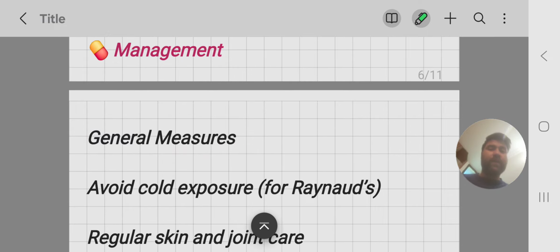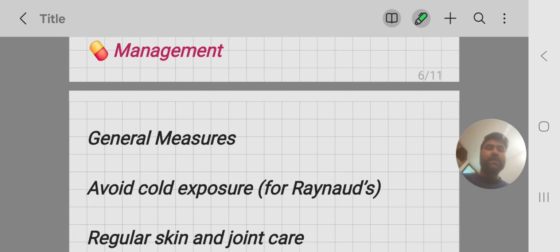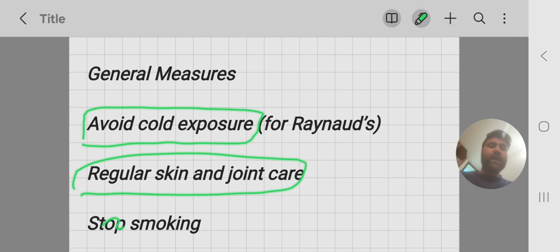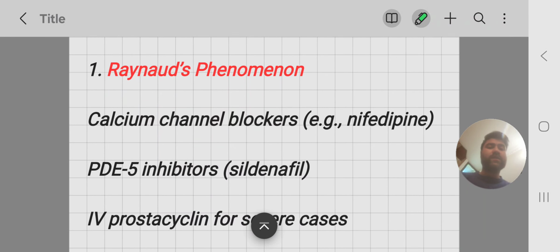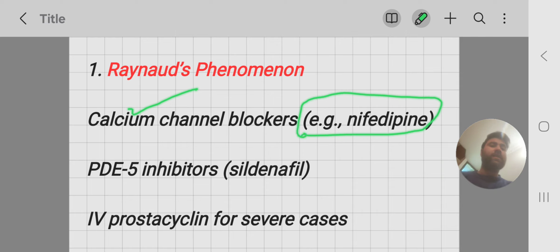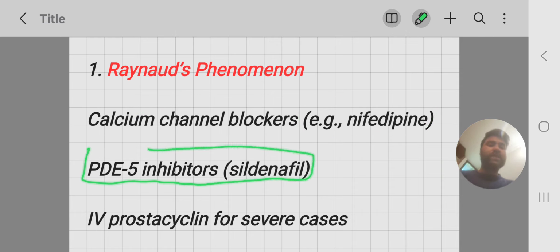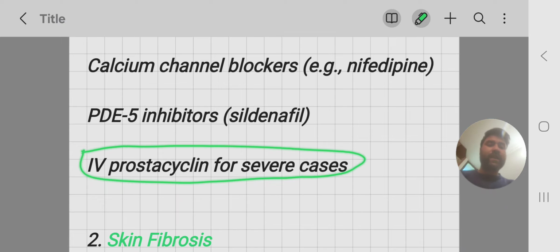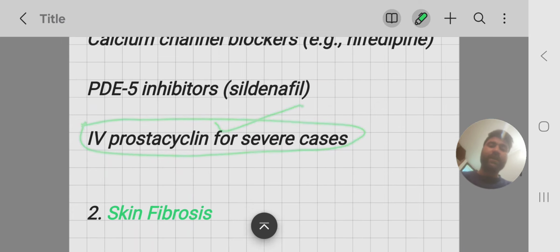Management. First we do general measures because there is no treatment for the actual management of this disease, but we go according to the symptoms. General measures include avoid cold exposure for Raynaud's, regular skin and joint care, and stop smoking because you already have interstitial lung disease. For Raynaud's phenomenon, calcium channel blockers are first line, like nifedipine, amlodipine. But if these don't work, then PDE5 inhibitors like sildenafil are also given. These both can help in pulmonary hypertension also. IV prostacyclin for severe cases can be given. It also helps in pulmonary hypertension.